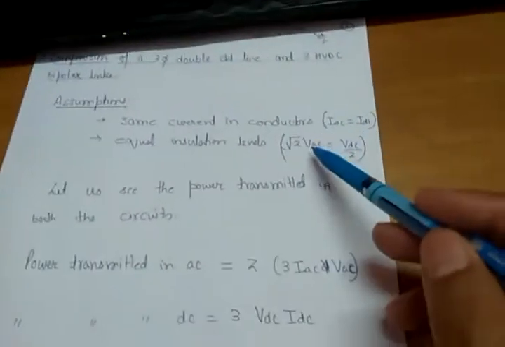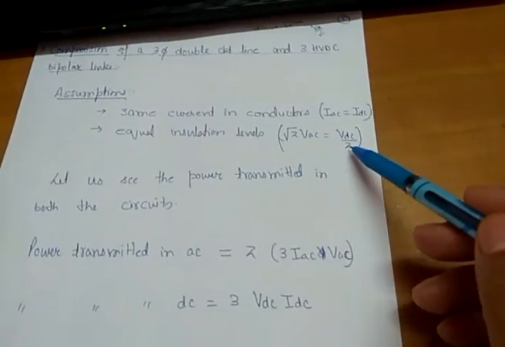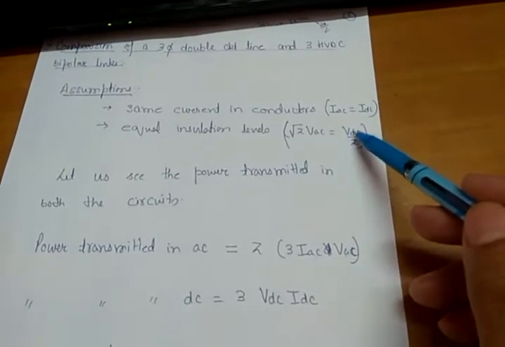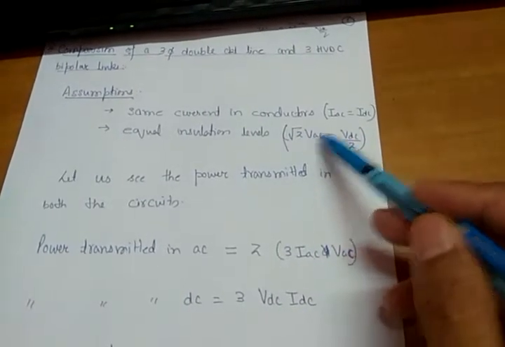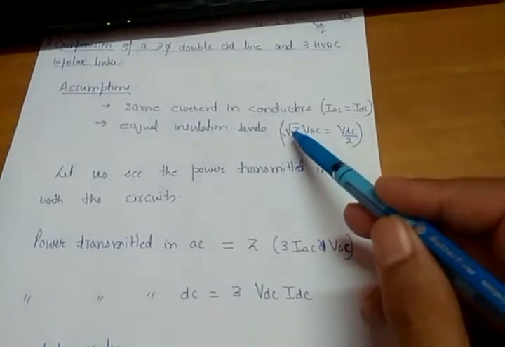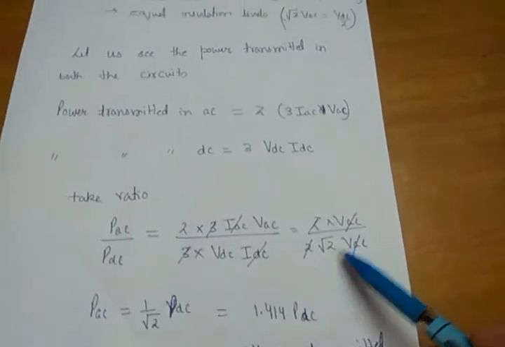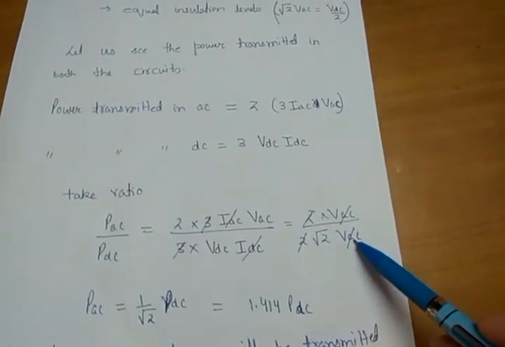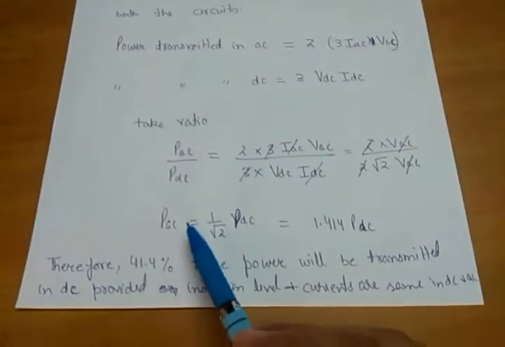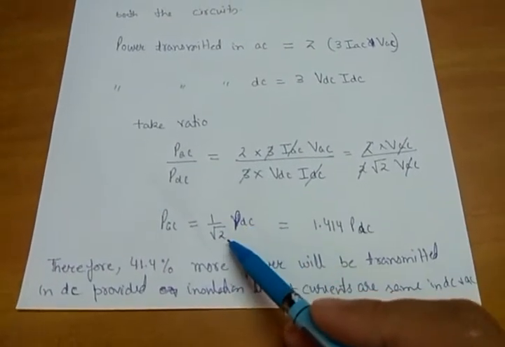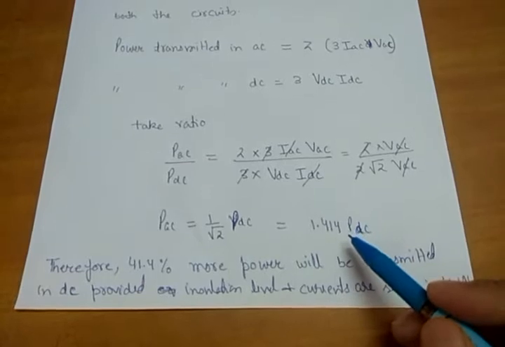The second is that root 2 VAC is equal to VDC by 2 because of the insulation level. So VDC will be equal to 2 root 2 VAC. From this equation, VDC is 2 multiplied by root 2 into VAC. Substituting it here, I get that the AC power is nothing but 1 by root 2 times the DC power. 1 by root 2 is nothing but 1.414.